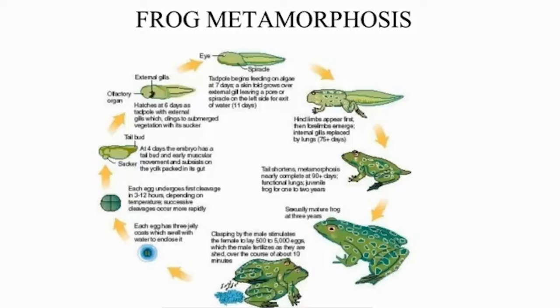afterwards repeated divisions form the tadpole. The tadpole has a tail, it has gills present, and it looks like a fish.